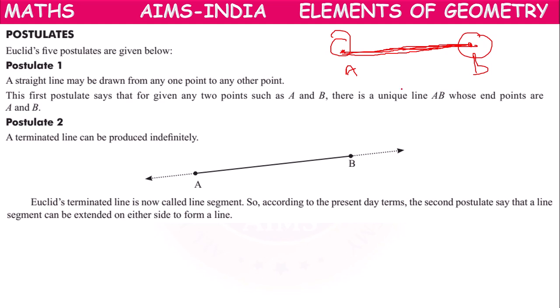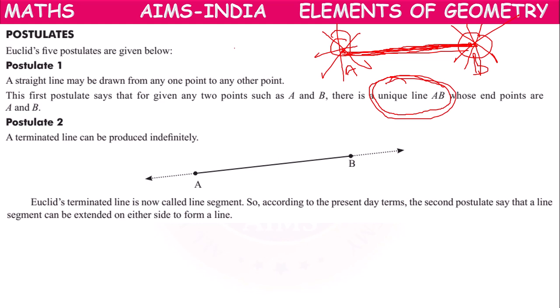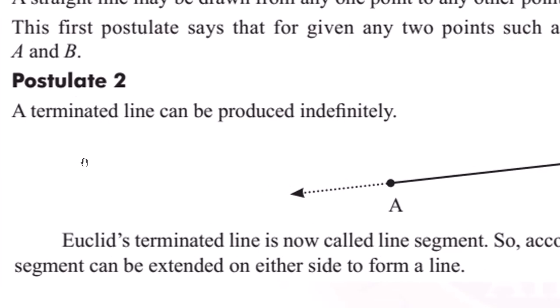Here they are mentioning a unique line. We cannot draw an infinite number of lines. Through one point, through point A, we can draw infinite lines. Through point B, we can draw infinite lines. But joining A and B, we can draw only one line. So that's why we say unique line. That is postulate 1.